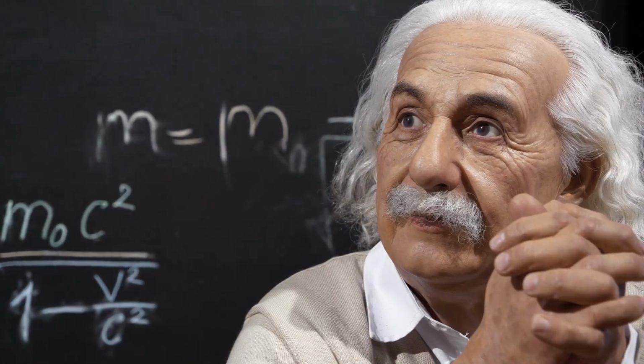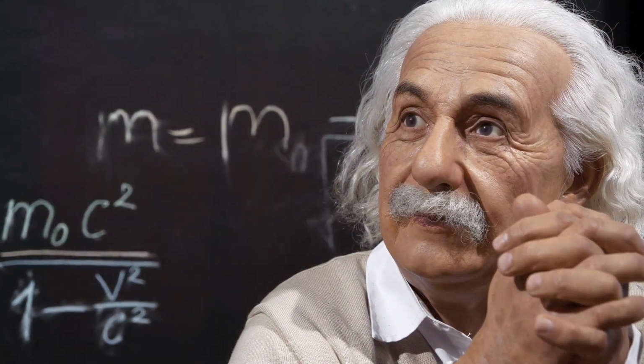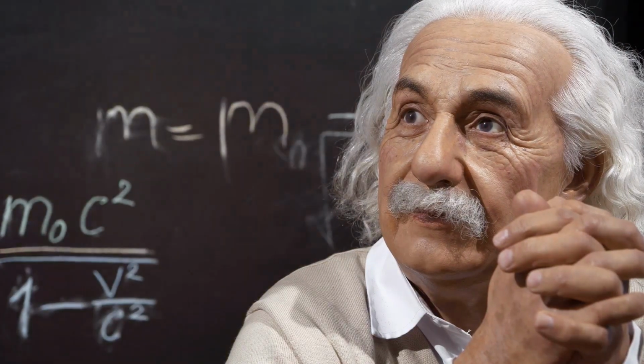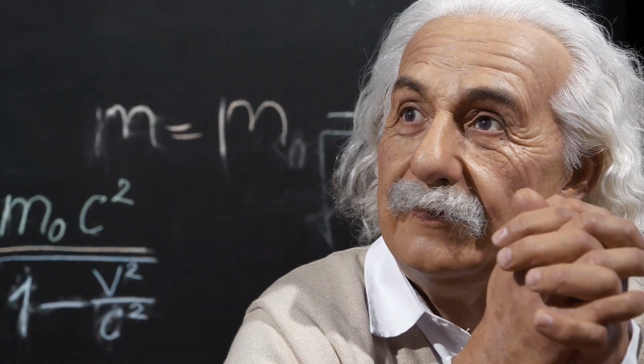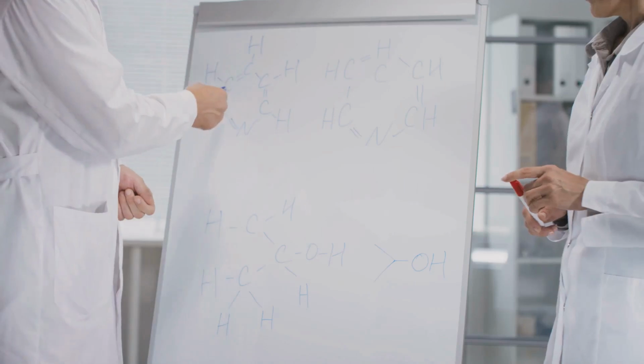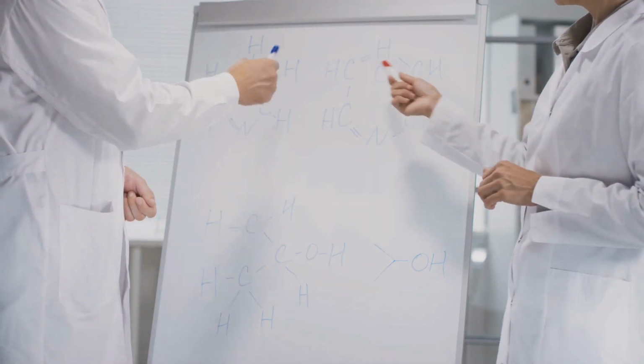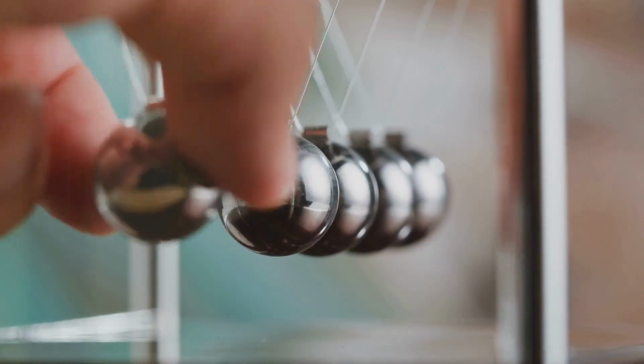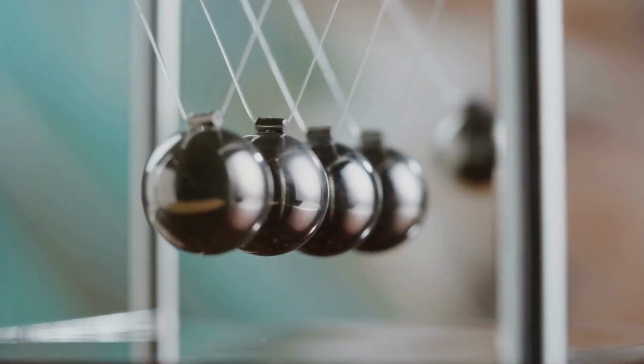One of the biggest mysteries in physics is how to reconcile the two pillars of modern physics: Einstein's theory of general relativity, which describes gravity as the curvature of spacetime, and quantum mechanics, which governs the behavior of matter and energy at the atomic and subatomic levels. These two theories are incredibly successful in their respective domains, but they seem to be fundamentally incompatible with each other. String theory offers a potential solution to this long-standing problem.